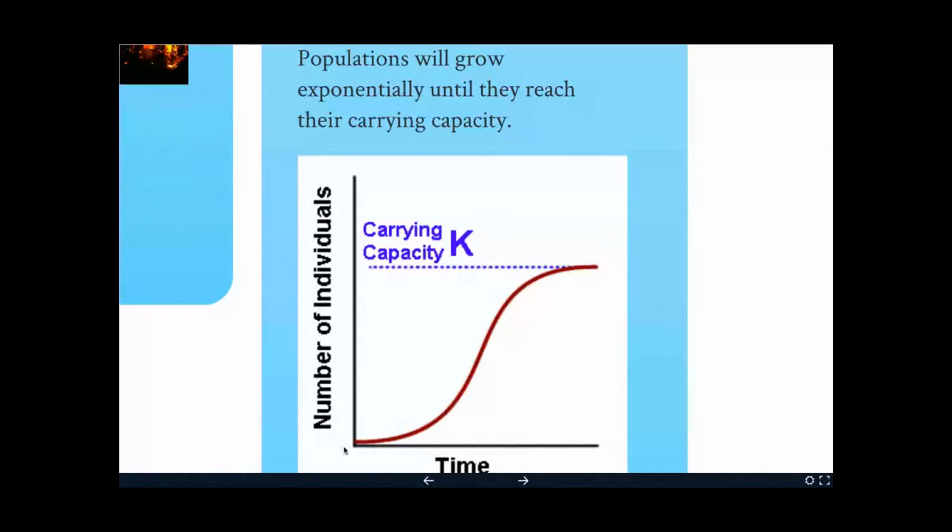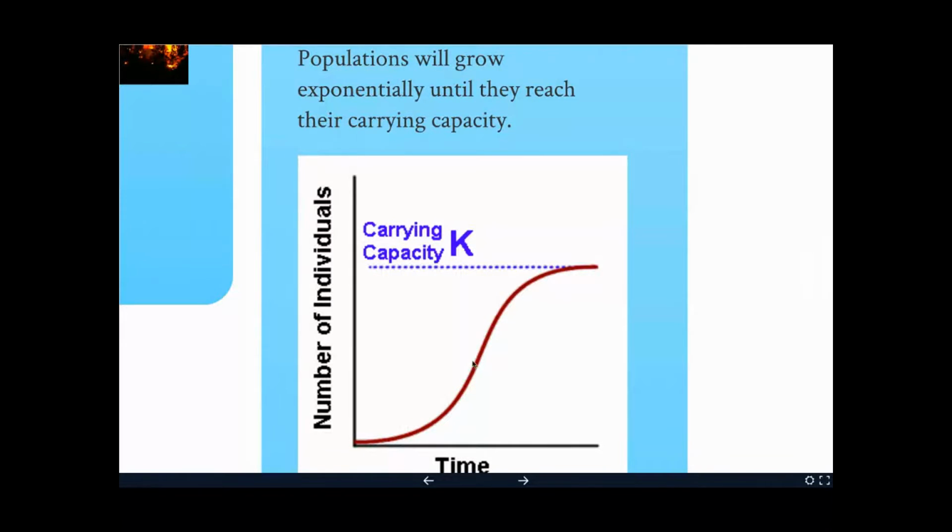Over time, here's your population. It's growing really quickly, but then as we get closer and closer to that carrying capacity, that limit, we start to slow down until we kind of plateau there. That's the biggest our population can get because we run out of food or resources or anything.